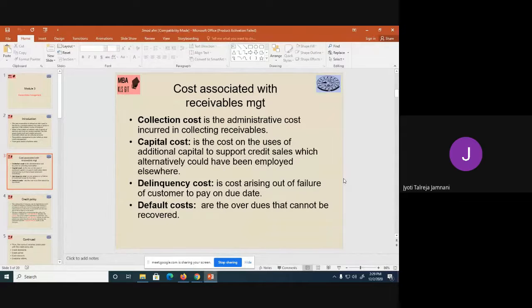That is delinquency cost. Whereas default cost is when the customer will not pay some overdues which will not be recovered. He's been declared as bad debt and he's been declared as insolvent. He doesn't have any money and he's told you, I'll not be able to pay you money. In that case, we call it default cost.